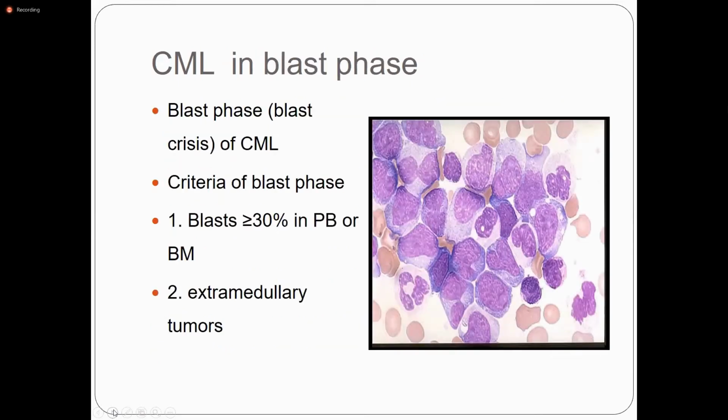So CML can lead to the blast phase. These are the criteria of the blast phase: blasts more than 20%, not 30%, more than 20% in peripheral blood or bone marrow, and extramedullary tumor or sarcoma can be found on the patient's body. Most of the patients convert into acute myeloid leukemia, and 30% of patients can convert into acute lymphoblastic leukemia.